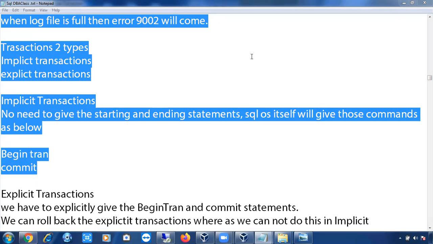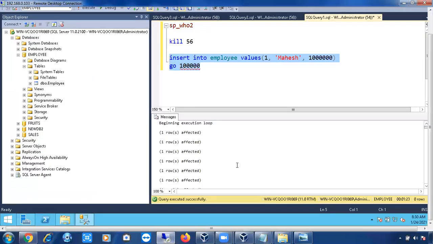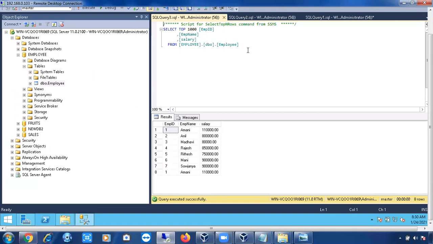Okay, fine. See here, it ran successfully, it took almost 1 minute 23 seconds. Right now if I run this query, how many records will I get? 1 lakh and 8? Are you sure? Just check the command again. Select top 1000. Okay, 1000 only. So if you run the same query, you will get only 1000 rows at maximum.